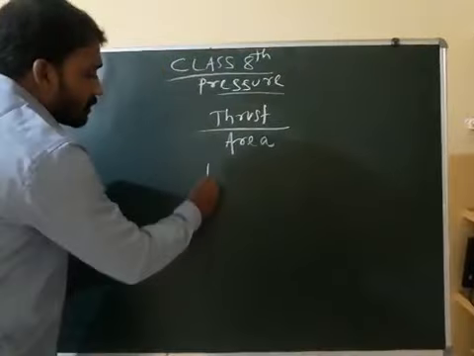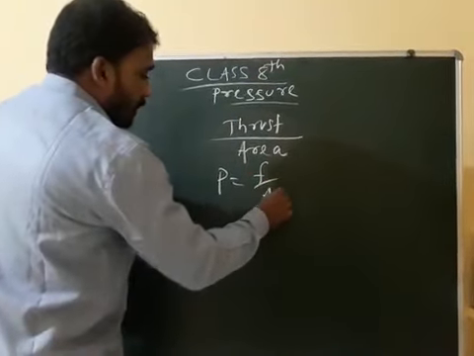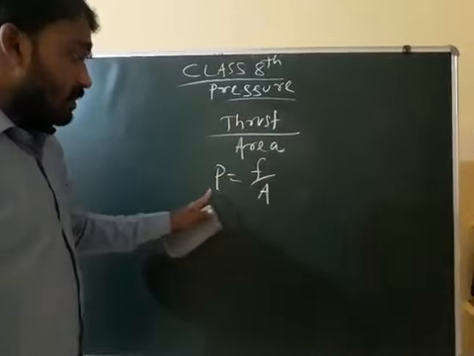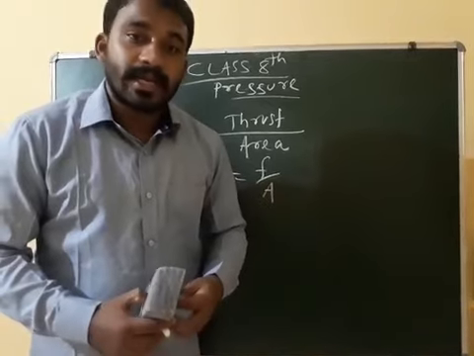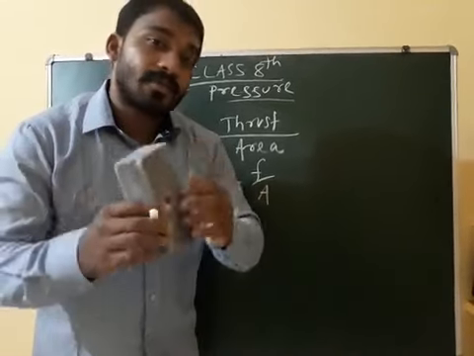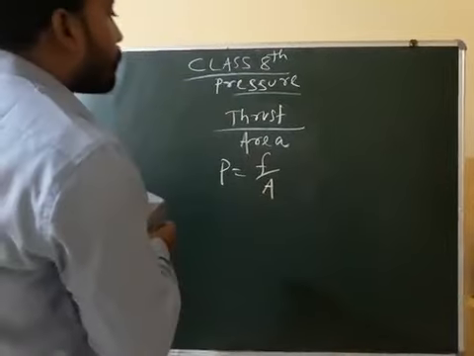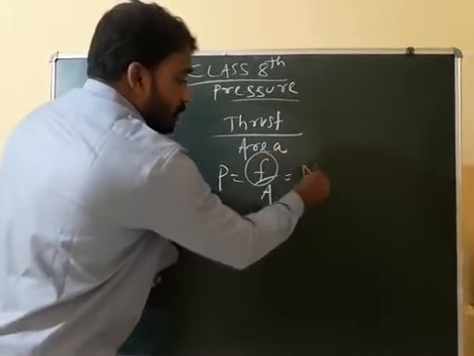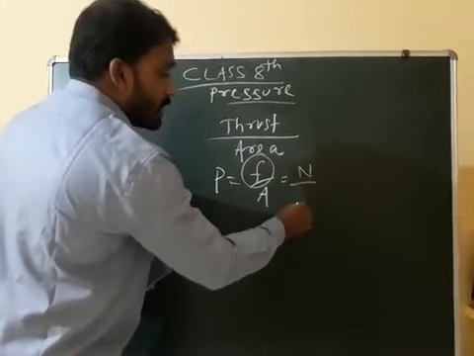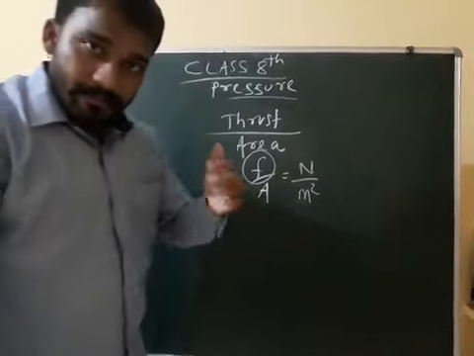Clear? So the mathematical formula: pressure is equal to F by A. Pressure is equal to F by A, force per unit area. Let's see the unit of pressure. You know the unit of force is Newton, whereas the unit of area is meter square. We are telling about the SI unit, okay?